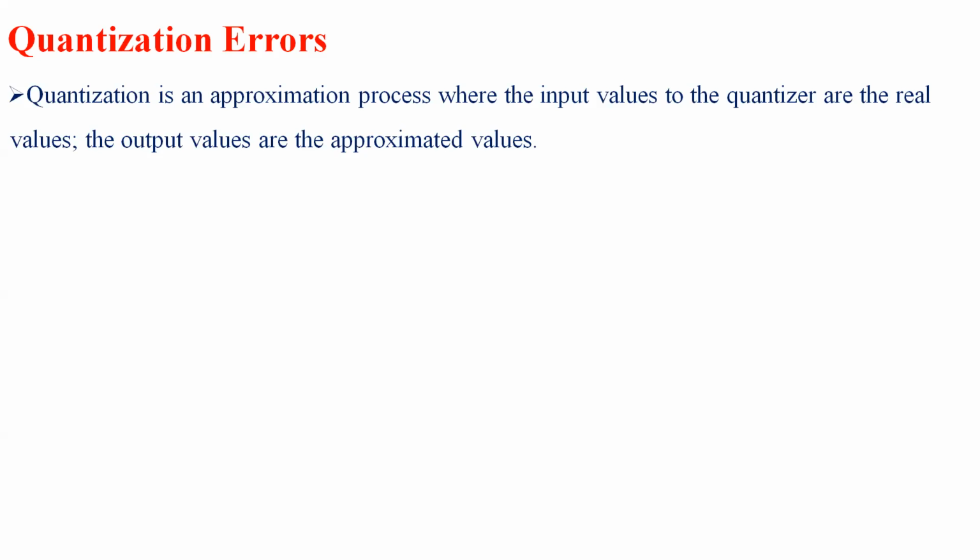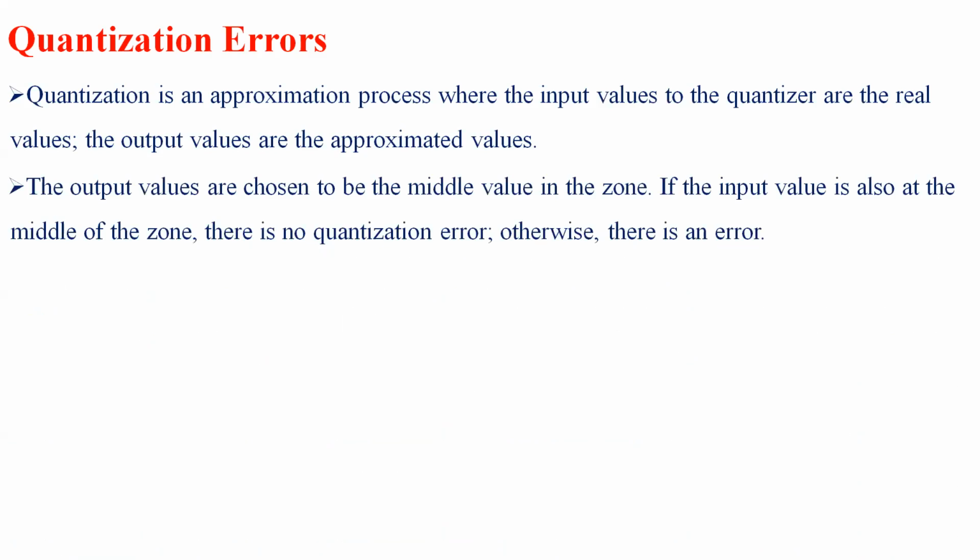Whatever values we give as input are the real values, but the values we obtain as output are only approximate values. They are not accurate values. The output values are always chosen to be the middle value in the zone. If the input value is also at the middle of a zone, there is no quantization error. Otherwise, there is an error. So the output value is always an approximate value.